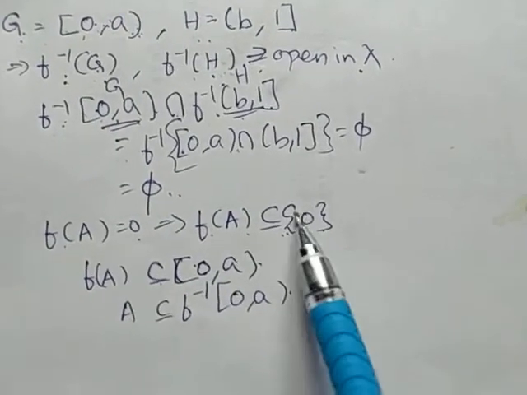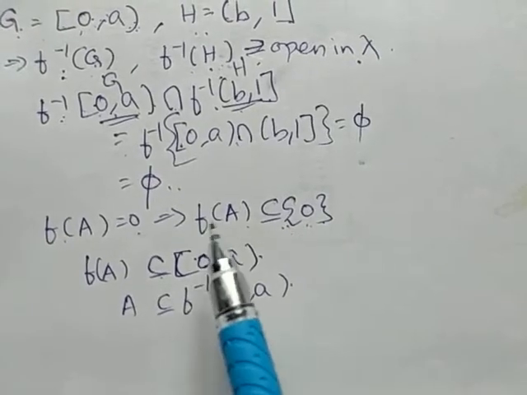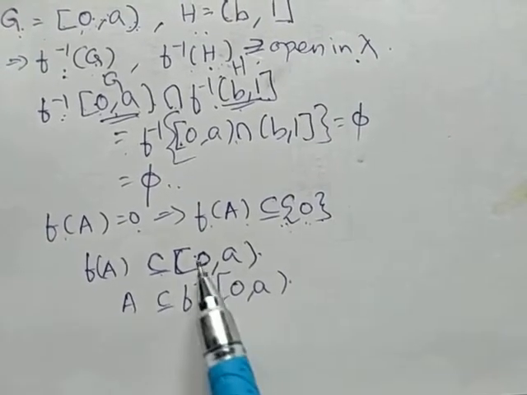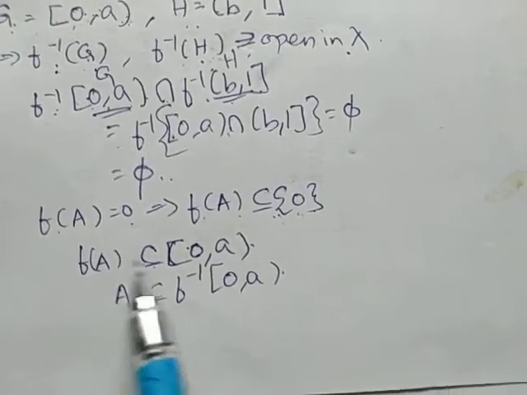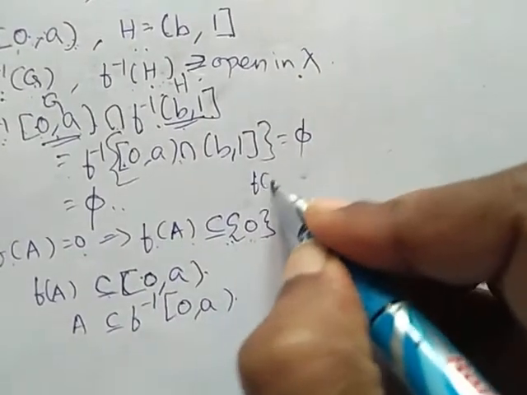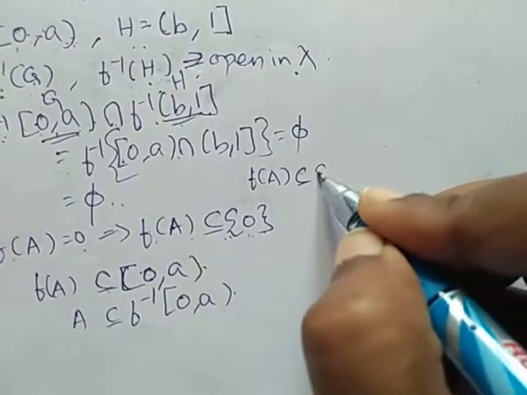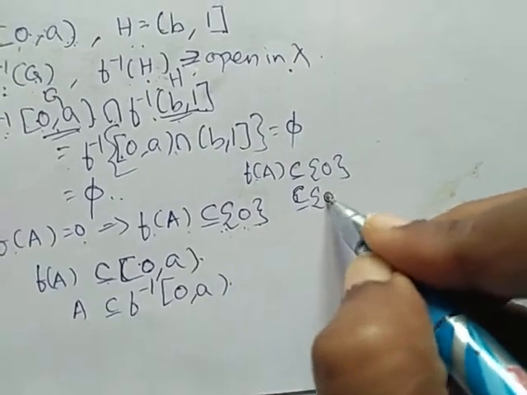0 is a singleton set, and it is a subset of [0, 1]. See, if f of A is a subset of {0}, f of A is obviously a subset of [0, 1].